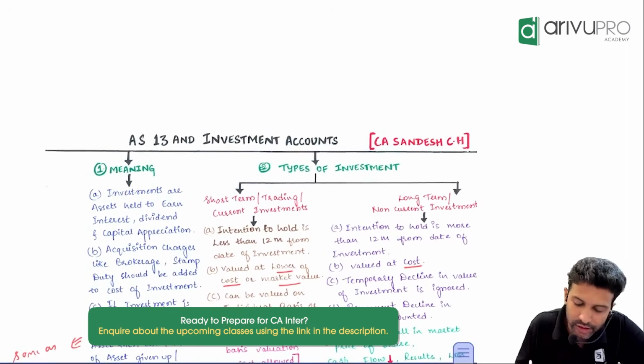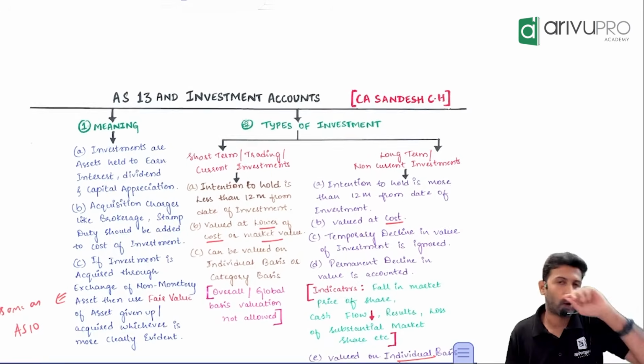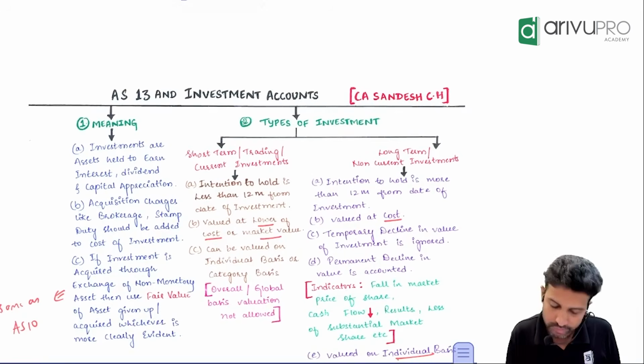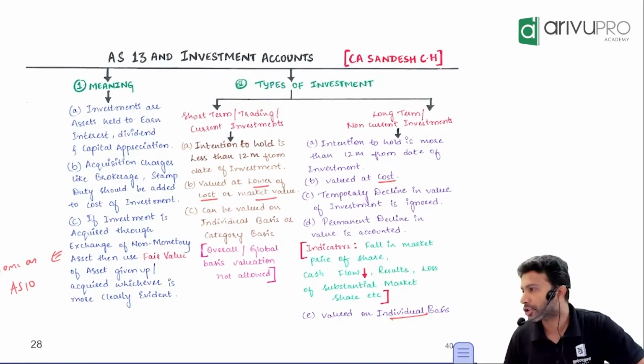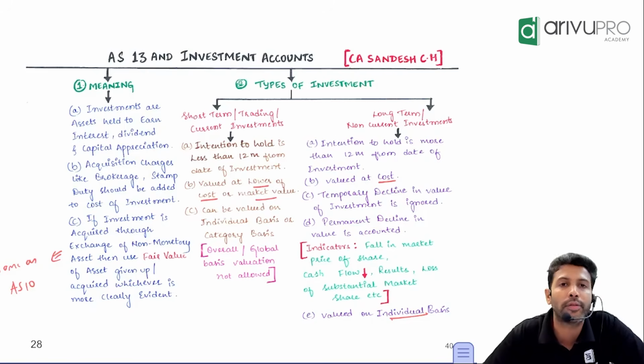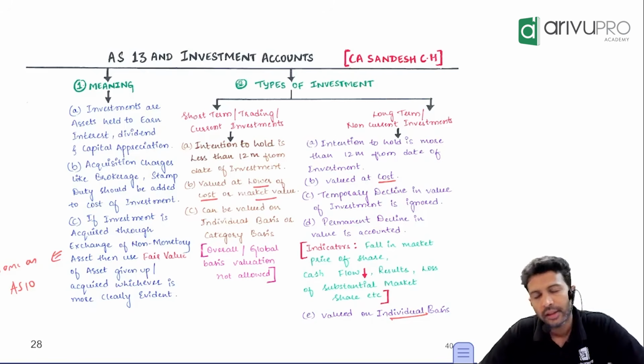So next one is we are revising Accounting Standard 13 that talks about investment accounts, how the investment should be recognized, etc. That is the scope of AS 13.